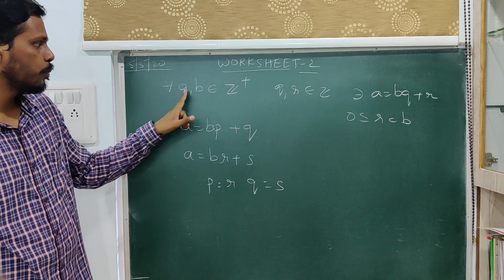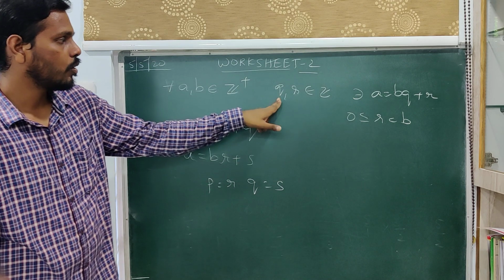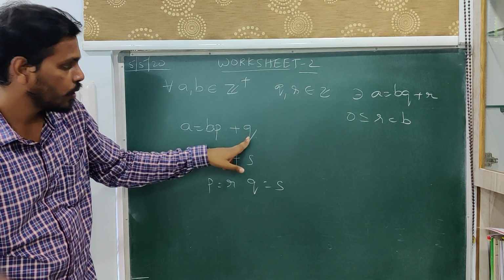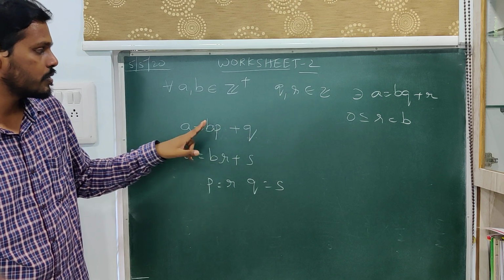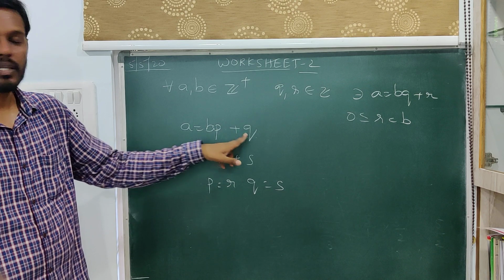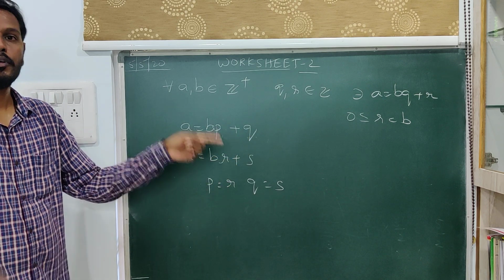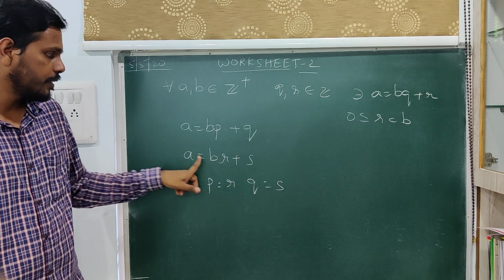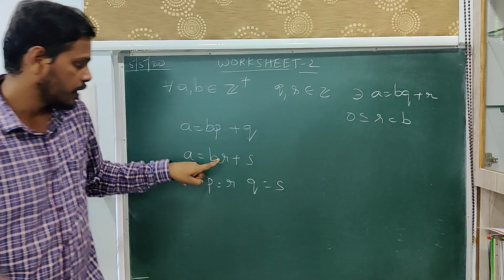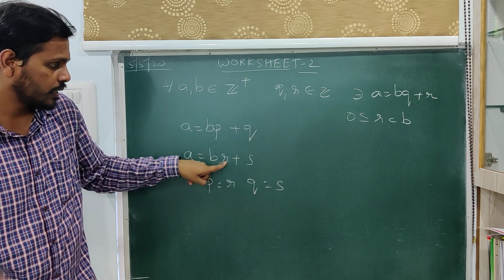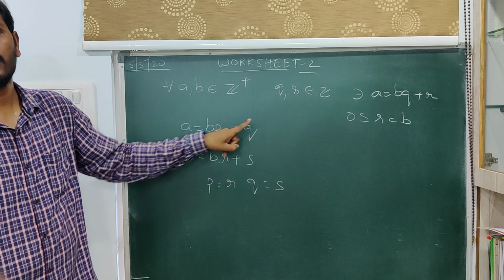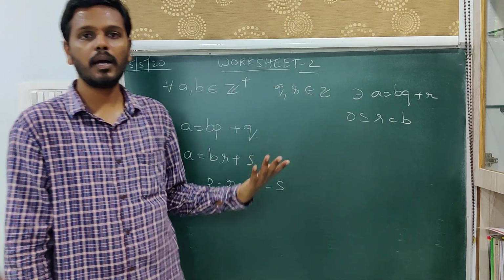For any two positive integers a and b, there always exist unique integers q and r, which means p and q are unique. There is no number other than p and q where you can write a is equal to bp plus q. If you are writing a in the form of bq plus r, whatever numbers you take here should always be equivalent to p and q, because p and q are unique.